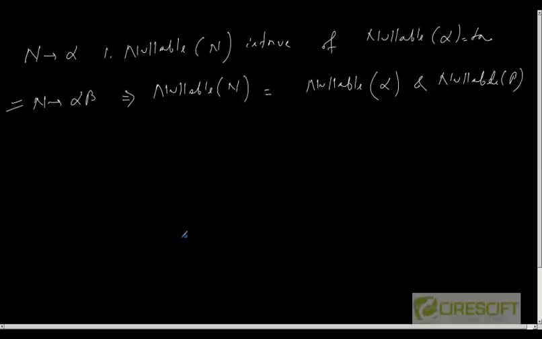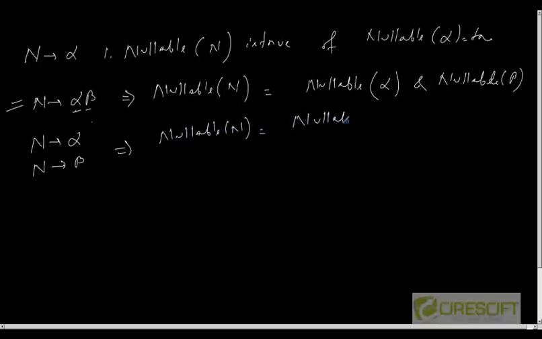Okay, so I can derive an empty string in this production if both the sequences alpha and beta can derive an empty string, then only I can do that. Okay, and if n is alpha and another n is beta, then nullable of n is equal to nullable of alpha or nullable of beta. Understood?